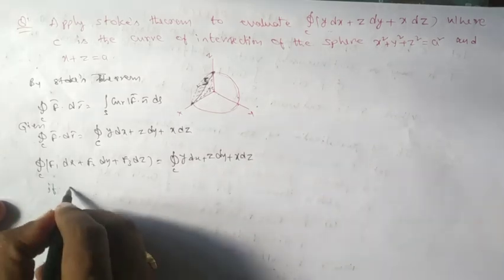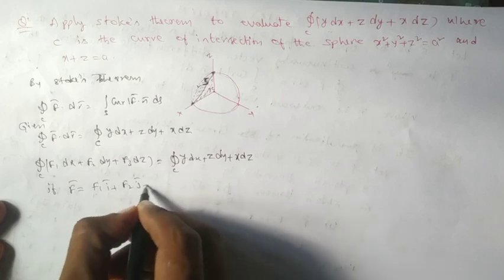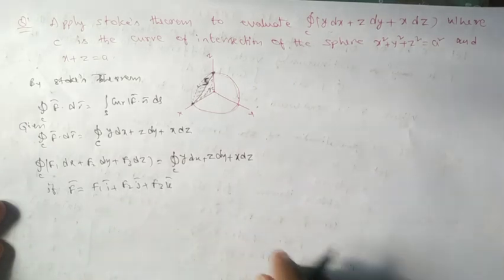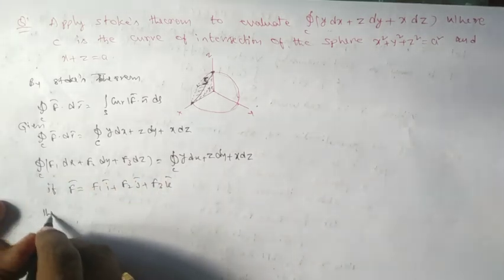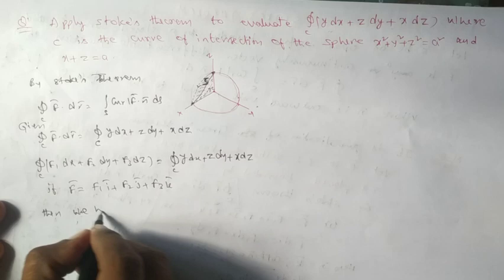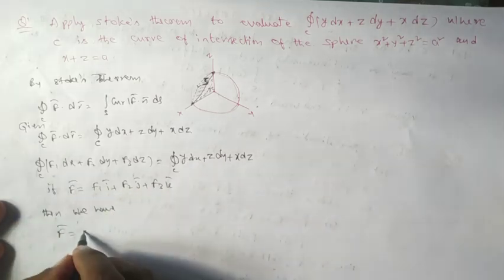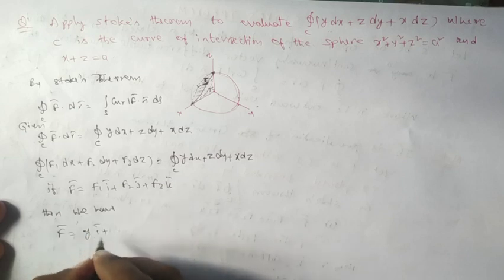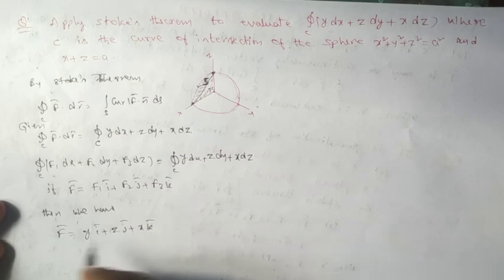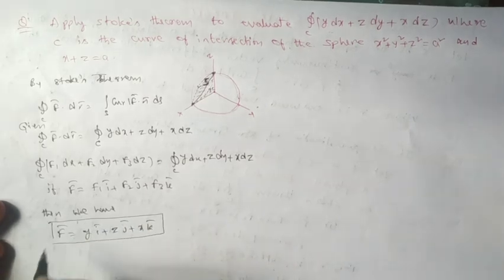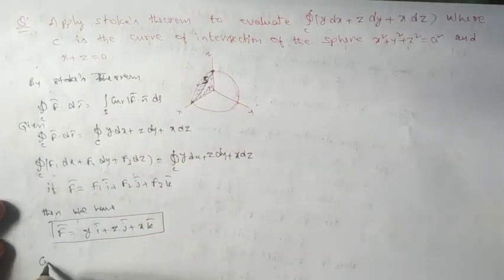If f bar equal to f1 i bar plus f2 j bar plus f3 k bar, so once you compare, then we have f bar becomes f1 is y, so y i bar plus z j bar plus x k bar. This is our f bar. Once you know f bar, we can calculate curl f bar easily. What is curl f bar?